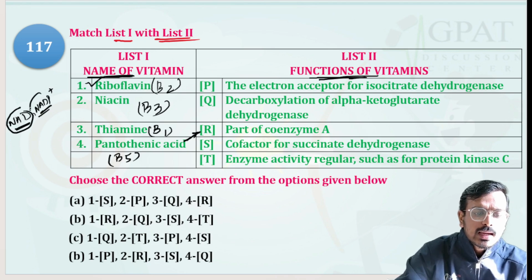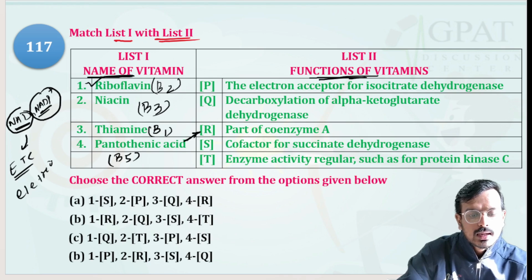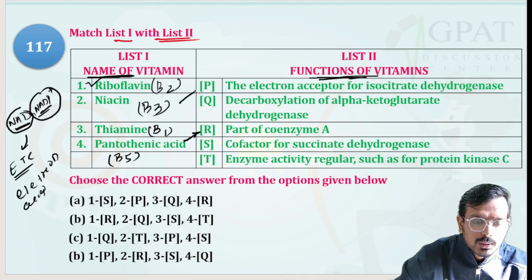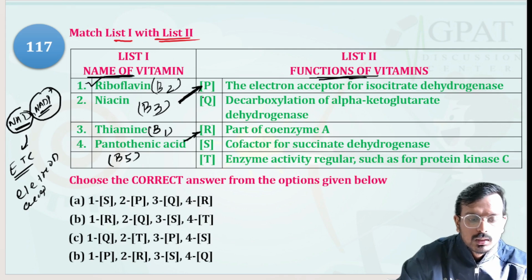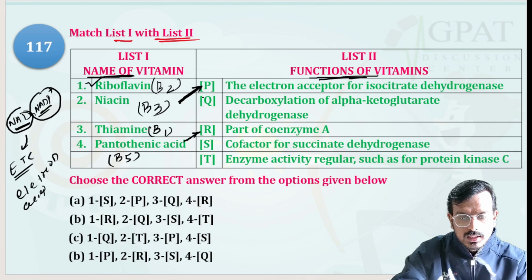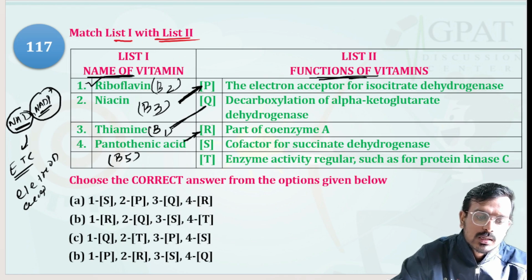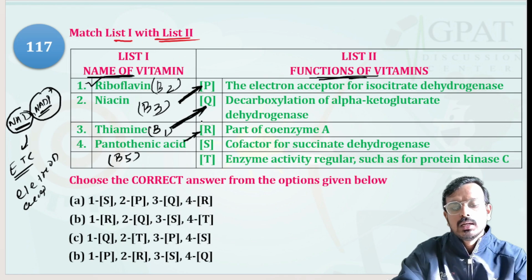This NAD and NADP actively participate in your ETC, electron transport chain, as an electron carrier. It acts as an electron acceptor. So option 2 will be niacin, whose function is in ETC. Next we have left riboflavin and thiamine. Thiamine, or vitamin B1, actively participates in alpha decarboxylation reactions, so it actively participates in the decarboxylation reaction.